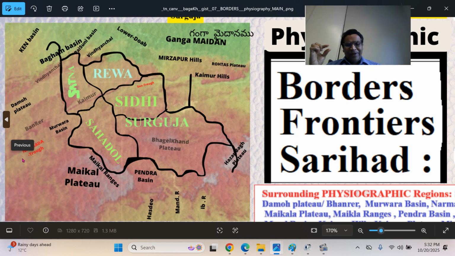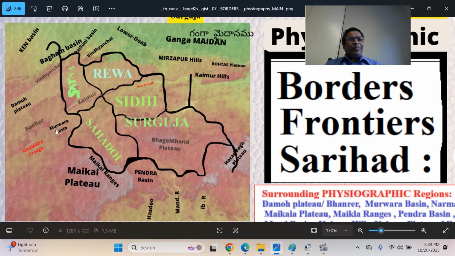The Son trough is very narrow, maybe 3, 4, 5 kilometers in some areas. They're joined by a basin called the Murwara Basin, also called the Katni Basin. That used to be in the historical Jabalpur district. The northern part of Jabalpur is Sihora and Katni. The southern part is Jabalpur. This is the Mahakosal region.